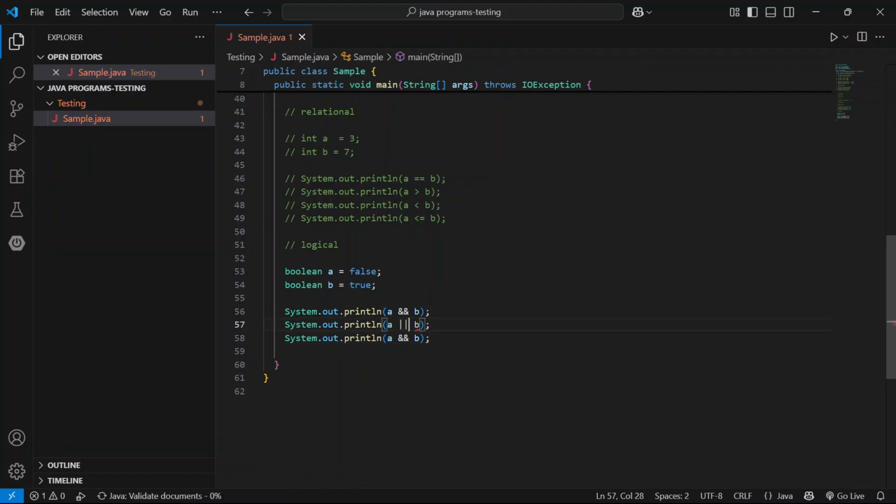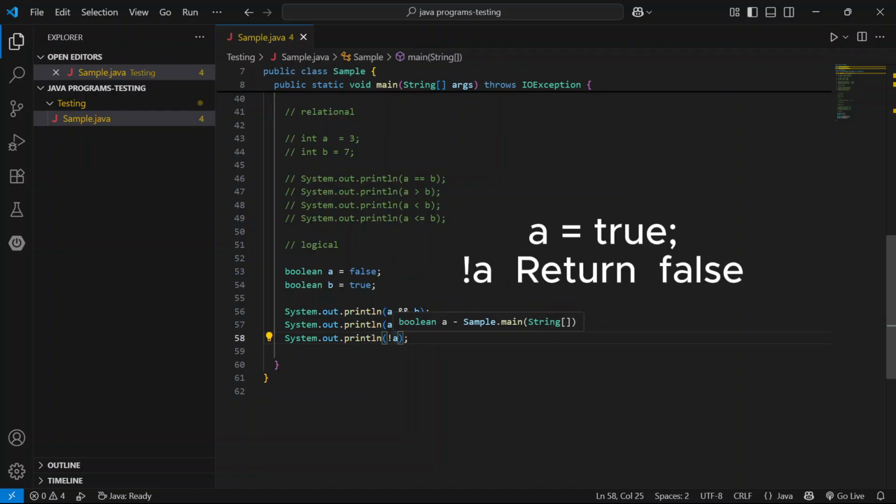Next, logical OR and logical NOT. Logical OR operator, if any one is true, a or b, it returns true, otherwise false. Logical NOT, if a is true, it returns false. If a is false, it returns true.